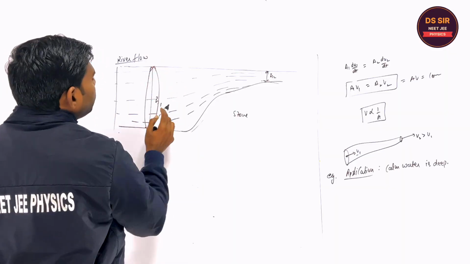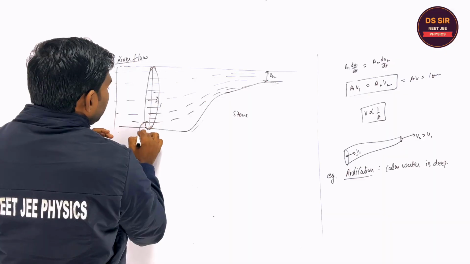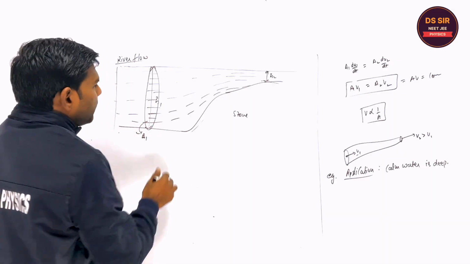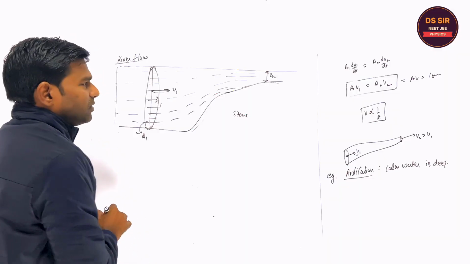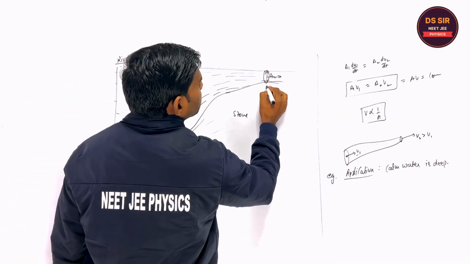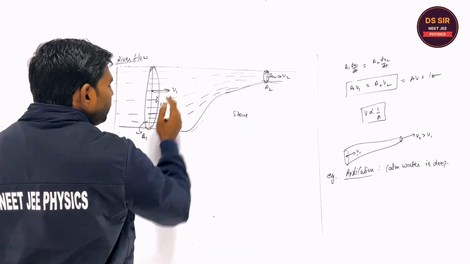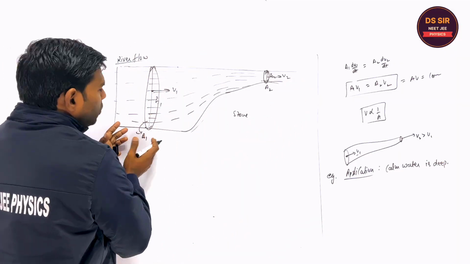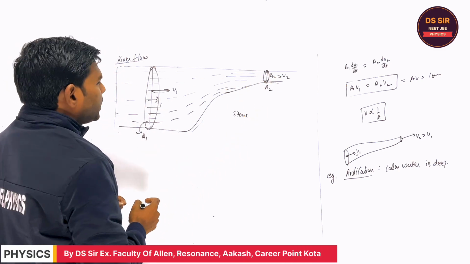This is the area of the cross section in which the water is flowing. The area of cross section is A1, and the flow of the water over here is, suppose, V1. But here the area of cross section is, say, A2, and the velocity is V2. Listen one thing: at the same time, the same volume has to pass from one point to another point. Is it clear or not?